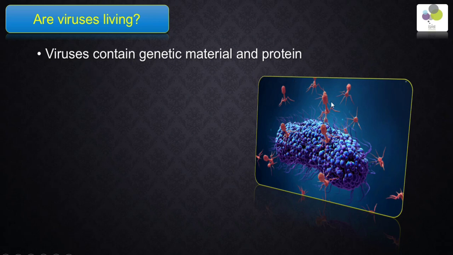So in this case, the virus seems like a living thing because it has genetic material and protein. But actually, the virus cannot grow. We know that all living things can grow at least during a part of their life, and the virus cannot grow at all.